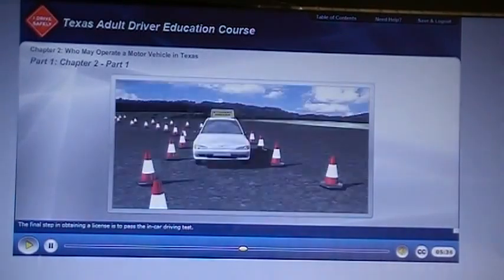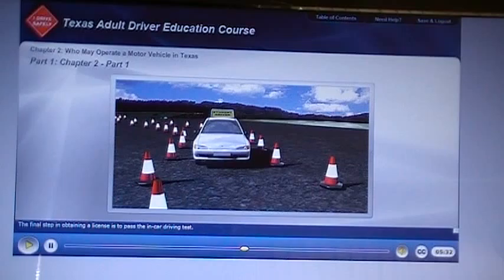The final step in obtaining a license is to pass the in-car driving test. All applicants under 18 must take the driving skills exam to receive a driver license. The exam will be given only after all of the other tests have been passed. When taking your driving test, you must provide proof of liability insurance for the vehicle you will use for the test. The vehicle must also pass a state inspection before the test is given.